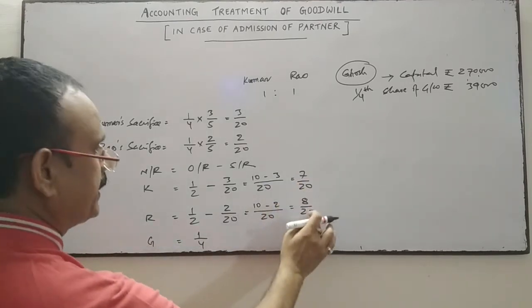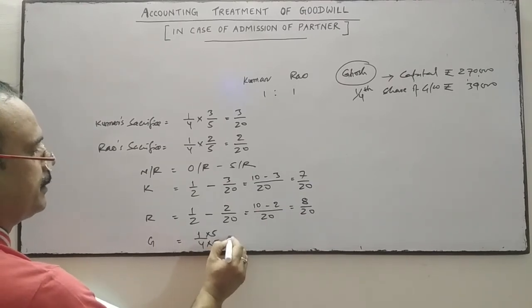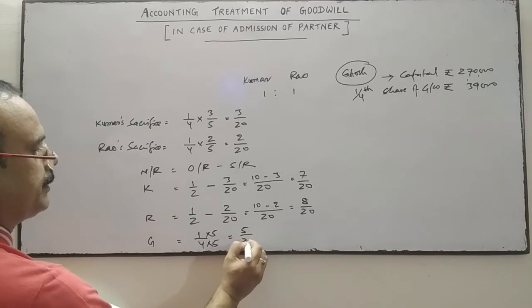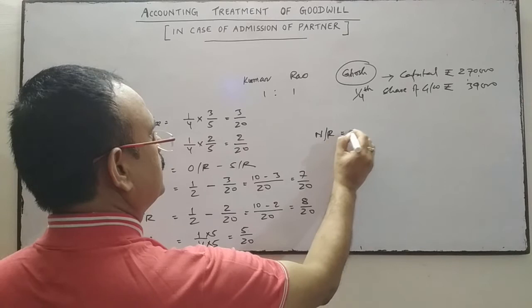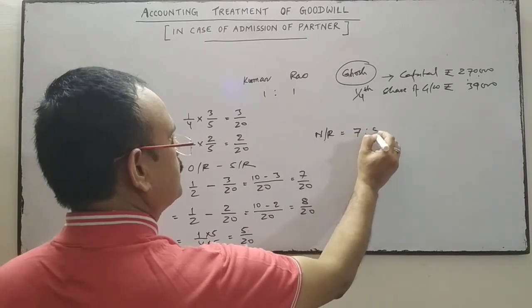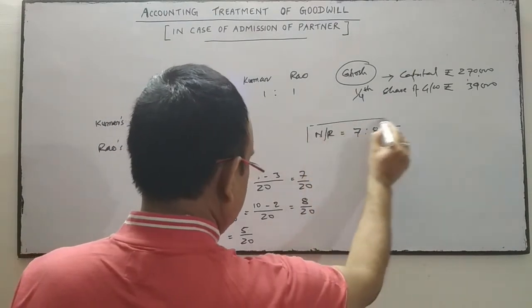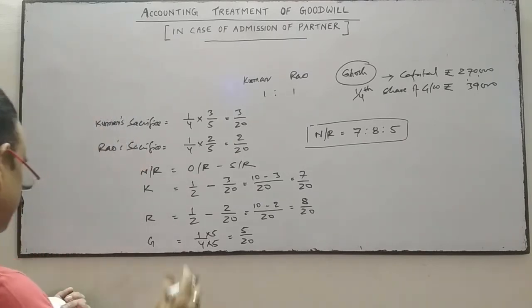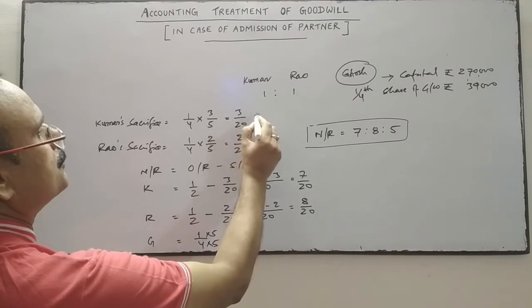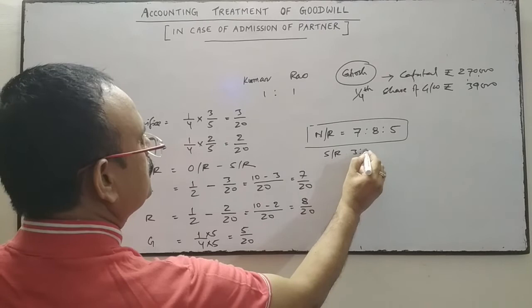Now we'll make the denominator equal. For that we have to multiply it by 5. So 5/20. So the new ratio between them is 7:8:5. This is the new ratio between the partners. And we know that 3:2 is the sacrificing ratio.